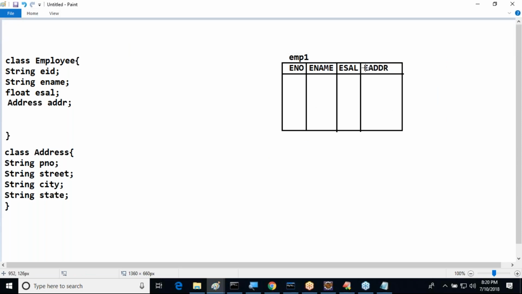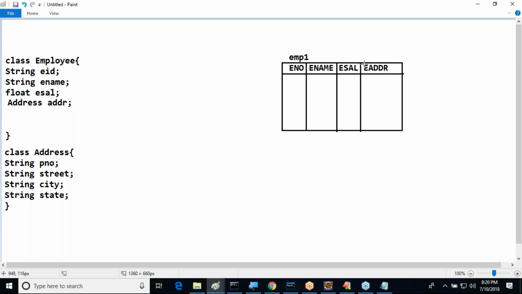One approach is creating another table. Even if we create another table, we have to provide primary key and foreign key relationships, which is a different approach. But for this particular point, another table is not the solution. Why? Because EADDR is a member of Employee. It is employee related data, address data. So we want to provide it in the same table.